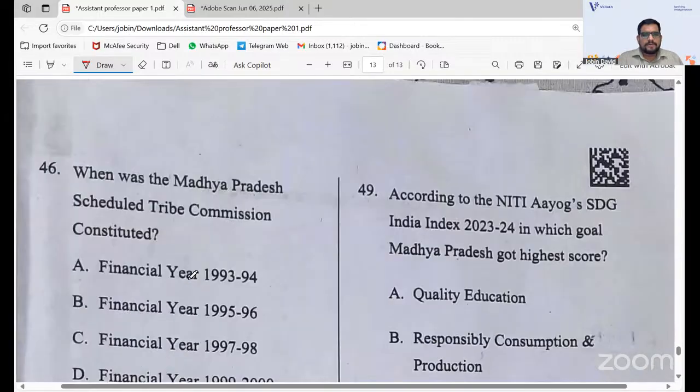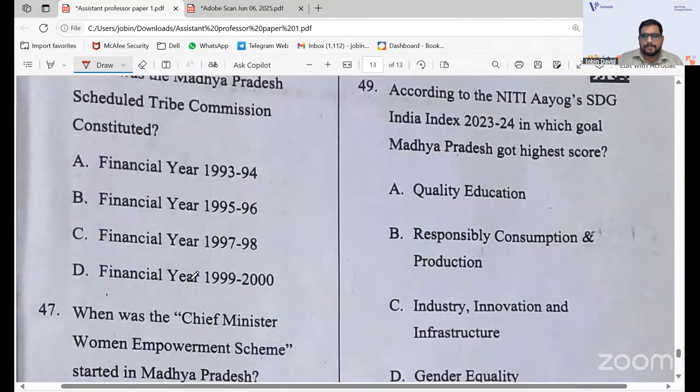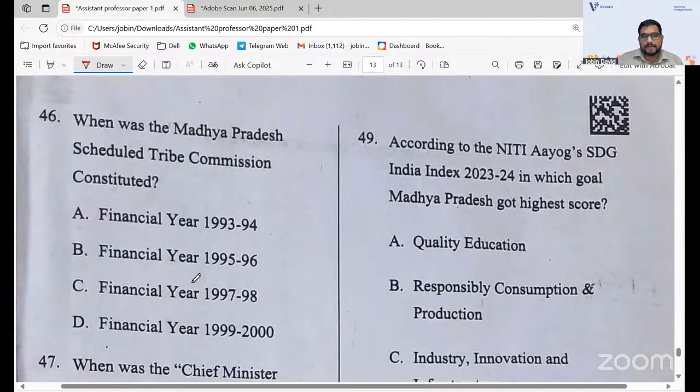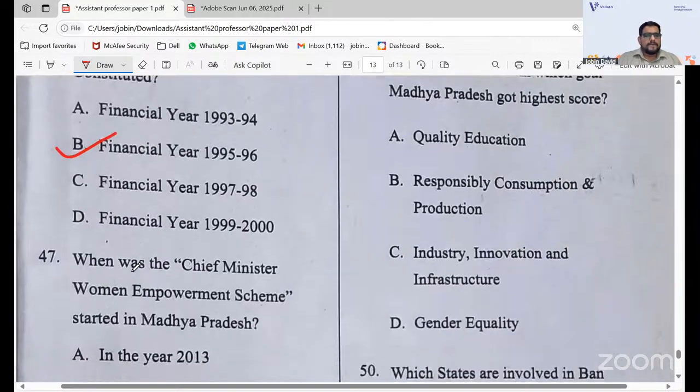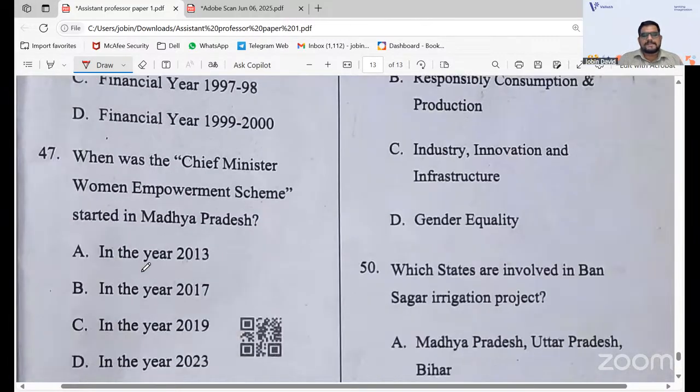46. When was the Madhya Pradesh Scheduled Tribe Commission constituted? Okay, the options are financial years 93-94, 95-96, 97-98, and 99-2000. The answer is B, 95-96 will be the correct answer. When was the Chief Minister Women Empowerment Scheme started in Madhya Pradesh? The options are 2013, 2017, 2019, and 2023. So the answer is 47A, that is 2013.